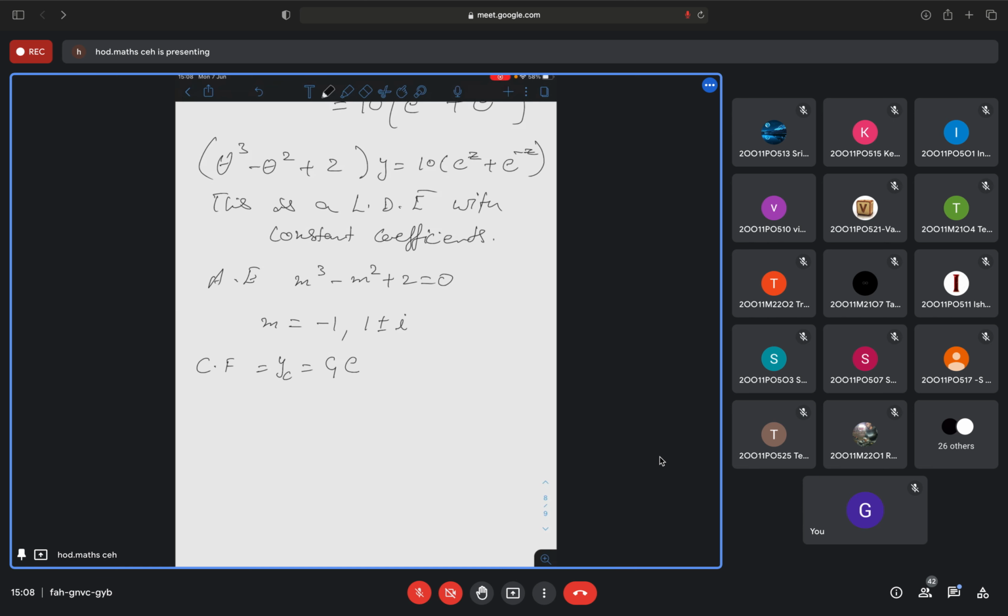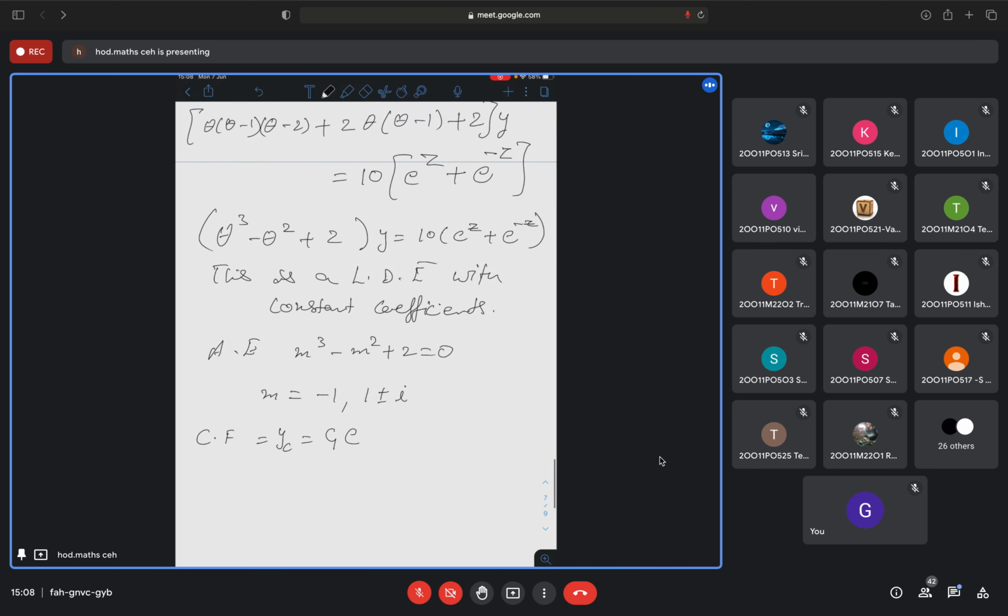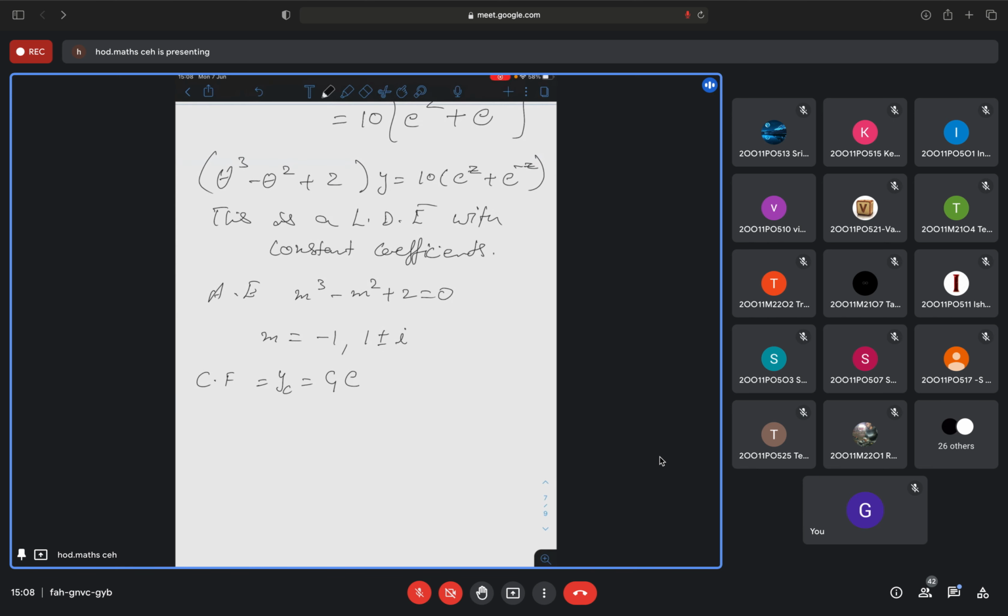Here I want you to be very careful. You are solving a differential equation in terms of y and z. Though till now we have a habit of writing the solution in terms of x, from now onwards, whenever you have a Legendre or Cauchy-Euler equation, the solution will be c1 e to the power minus z, plus e to the power z into c2 cos z plus c3 sin z.